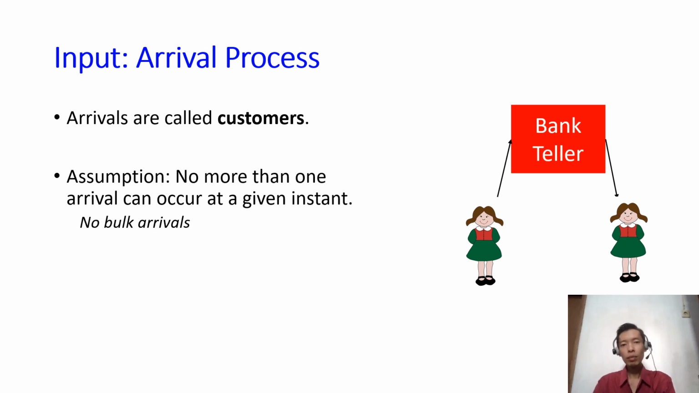There's an assumption about these arrivals. The assumption is that no more than one arrival or one customer can occur at a given instant. So at a particular time, at most only one customer can appear in this queuing system. In other words, we do not allow bulk arrival.